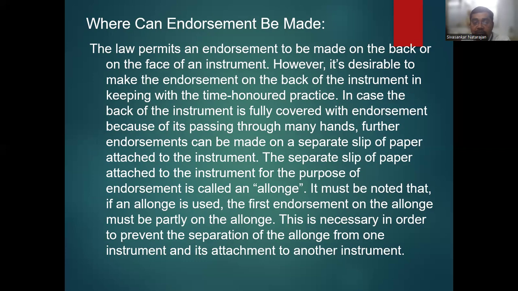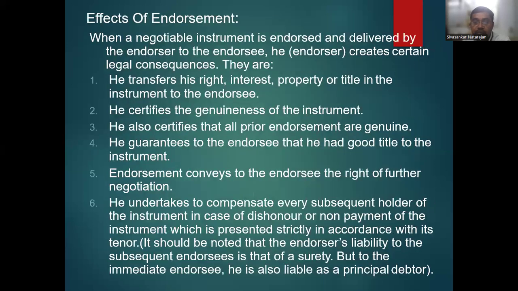Where can an endorsement be made? It can be made on a separate sheet of paper attached to the instrument for the purpose of endorsement. It must be noted that the first endorsement must be made on the instrument itself. This is necessary in order to prevent the separation of a slip from one instrument and its attachment to another instrument.